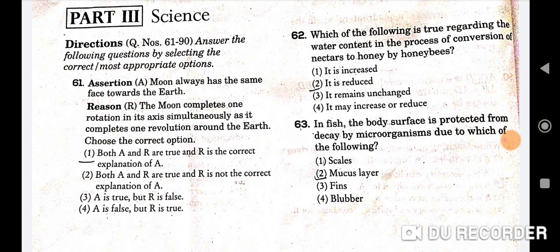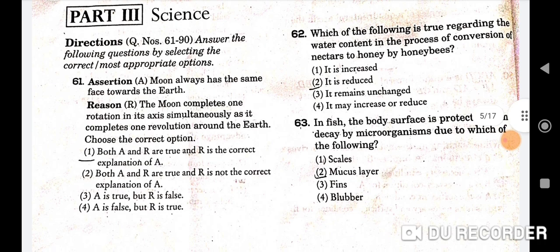62nd question is, which of the following is true regarding the water content in the process of conversion of nectar to honey by honeybees? So it is reduced. Second will be the correct option. Next question is, in fish, the body surface is protected from decay by microorganisms due to which of the following? So mucus layer. Second will be the correct option here.